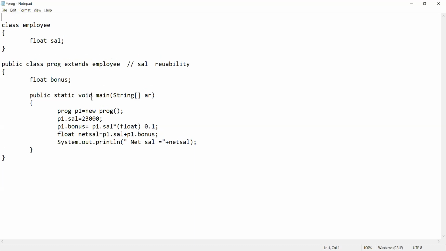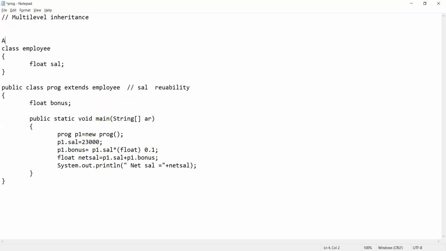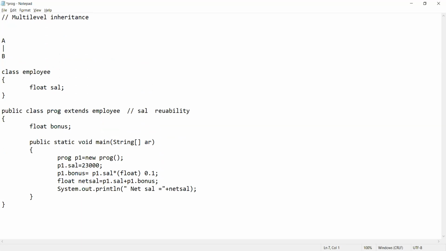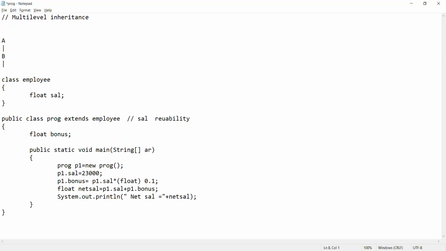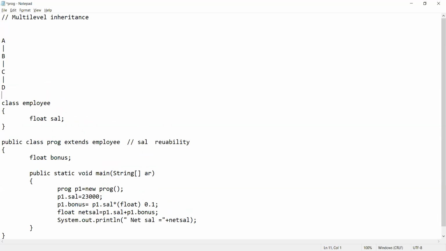Now let's see another inheritance that is called multi-level inheritance. This is also called ladder inheritance. Why is it called ladder inheritance? Because there is a parent class, suppose A, and this class is having a child class B. Now I will make B a parent class, and then I make C a child class. Then again I make C a parent class, then D a child class. Now the ladder kind of structure, or the level kind of structure, has been created. So D is a child of C, C is a child of B, and B is a child of A.